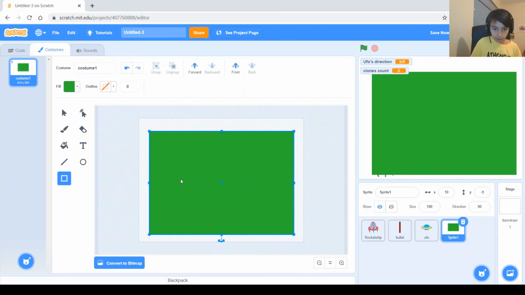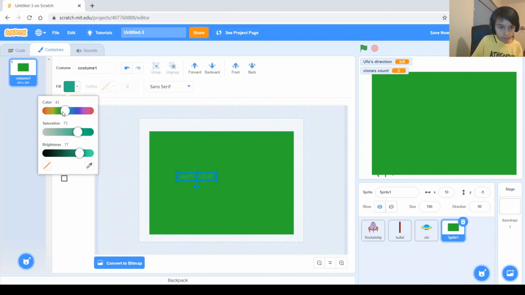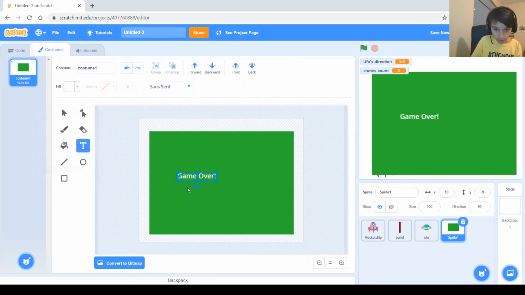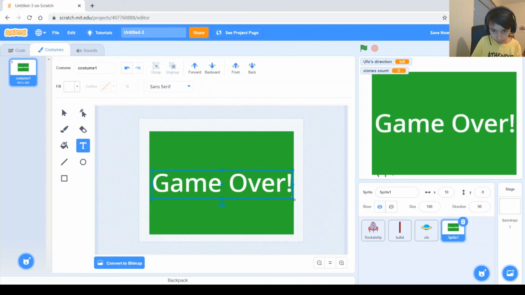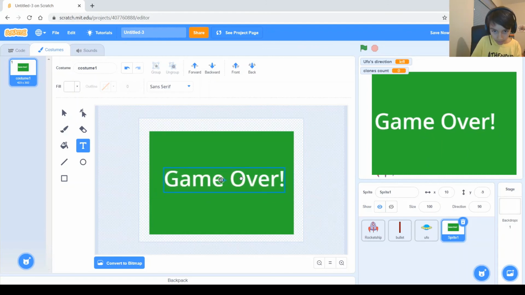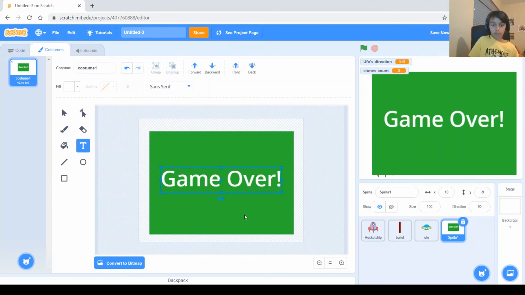Once you have it like you want it, then click on this T right here, which stands for text, and then right here in the middle, I'm going to write something. I'm going to say game over. Right now it's in green handwriting, so you can't see the writing. So let's make it white, and let's make it bigger. Not that big, but still not too small. That should be good, and let's rotate it a bit.